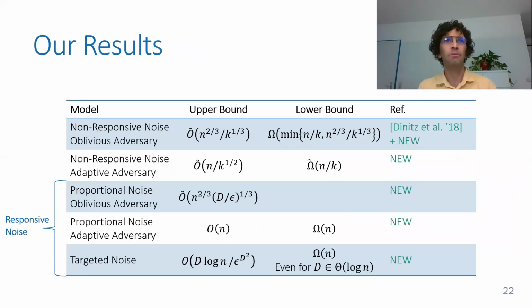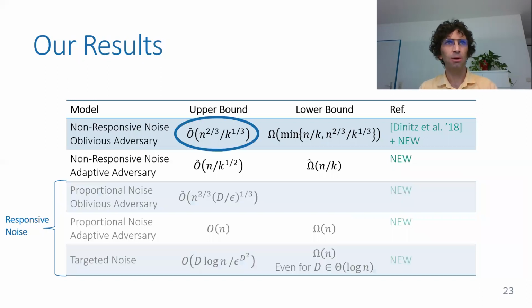So these are our main results. The top ones are for non-responsive noise, and the bottom are for the responsive noise model. And let's go over some of them. So first, I want to talk about the non-responsive noise with oblivious adversary. This is more or less the model by Dinitz et al., but with a few changes.